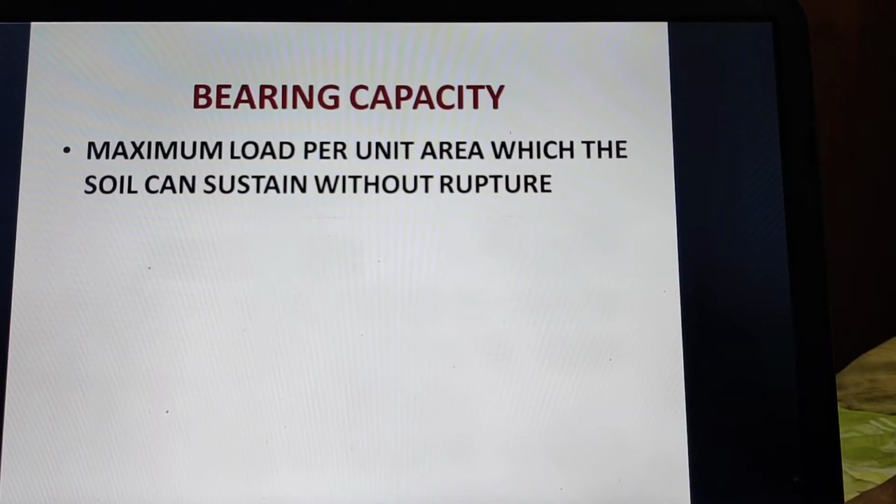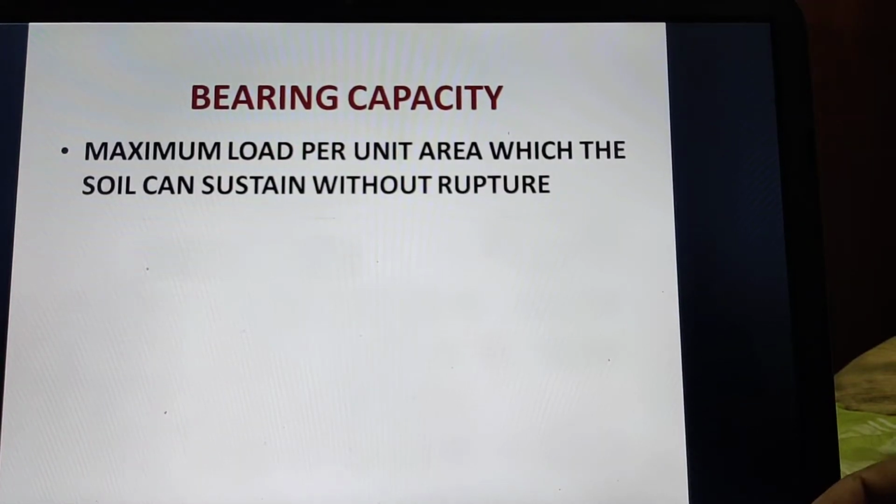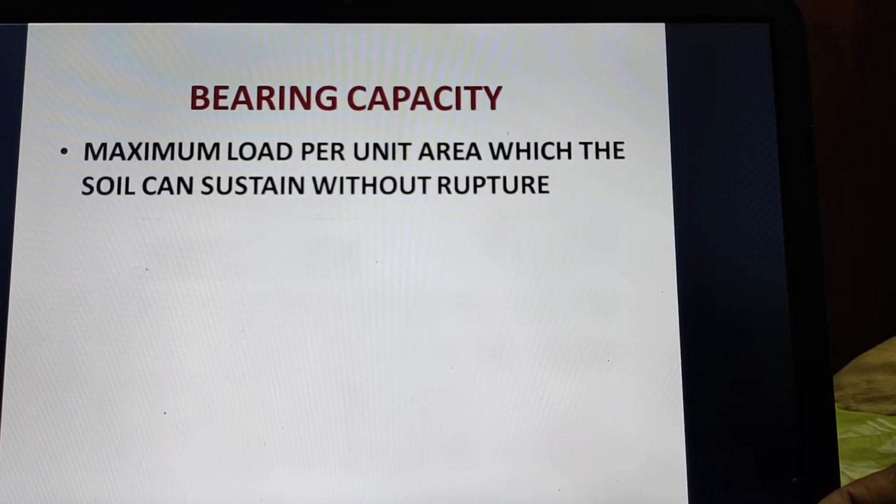Bearing capacity of soil is defined as the maximum load per unit area which the soil can sustain without rupture. But let us discuss which soil we are talking about.